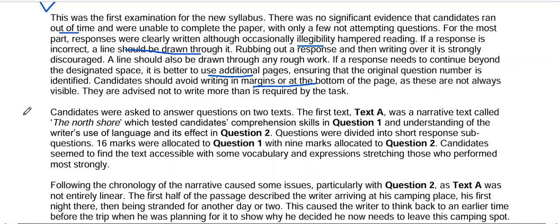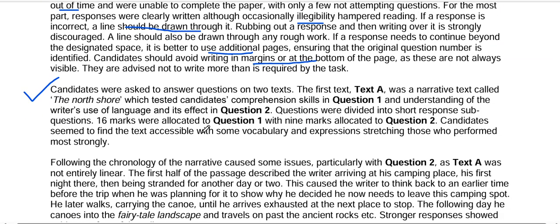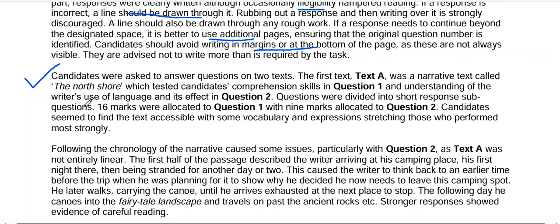Now, the candidates were asked to answer questions on two texts. The first, text A, was a narrative text called The North Shore, which tested candidates' comprehension skills in question 1 and understanding of the writer's use of language and its effect in question 2. Questions were divided into short-response sub-questions. 16 marks were allocated to question 1 and 9 marks to question 2. This we know. Candidates seemed to find the text accessible, with some vocabulary and expression stretching those who performed most strongly.